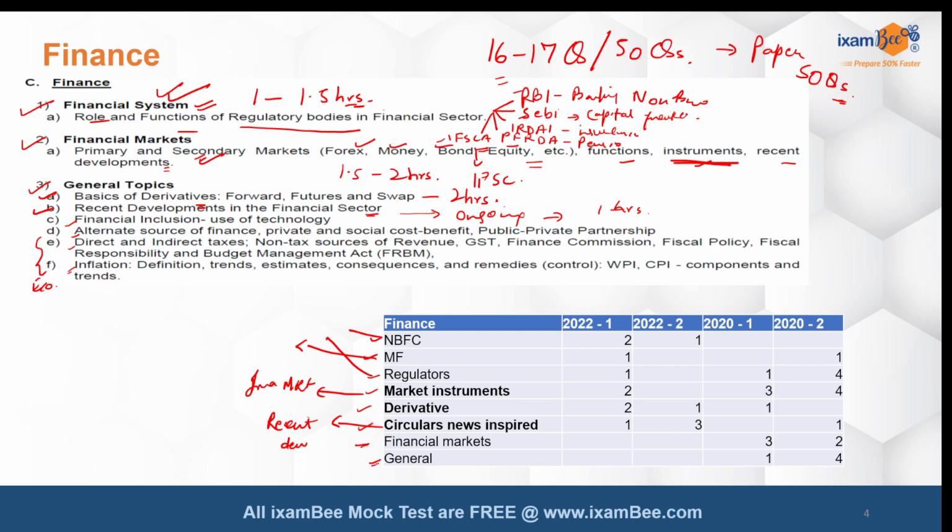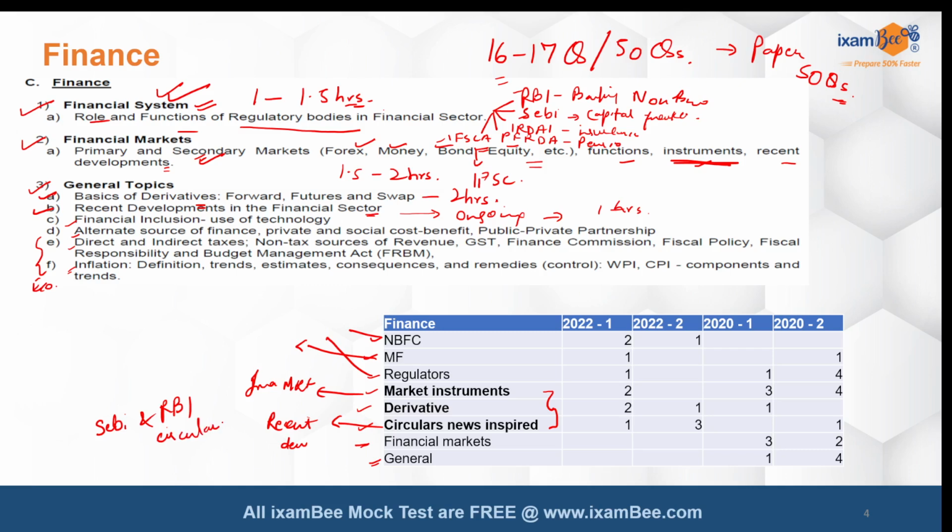Then there were certain generic questions that were asked in the first recruitment cycle in 2020 with this kind of syllabus, but in 22 we did not see generic questions; we saw very syllabus-focused questions. If I talk about the recurrence, the most important topics for you are market instruments, derivatives and recent developments. Here there is a lot of importance in understanding the SEBI and RBI circulars.